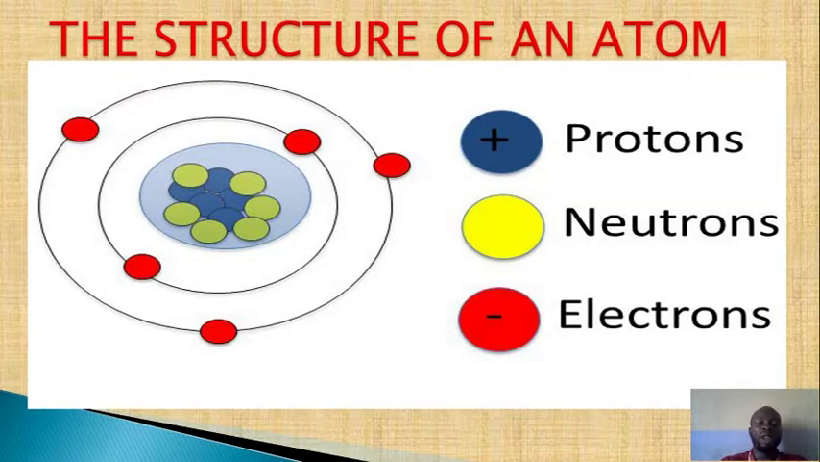So they form what we call the nucleons. So these three are the subatomic particles of an element, and this is the way they are arranged in every element. Remember, the electrons are involved in chemical reactions.